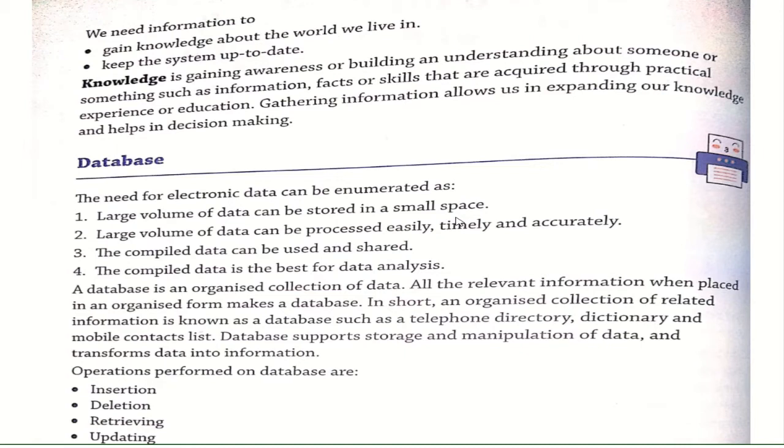Now, a database is an organized collection of data. The information that is organizedly collected is known as what? Your database. All the relevant information when placed in an organized form makes a database. In short, an organized collection of related information is known as what? Your database. Whatever data you are storing in an organized manner is known as your database. Like information of a student: 100 students' information being stored in one place becomes what? Your database. So you are storing all the information in an organized form, and it is known as what?